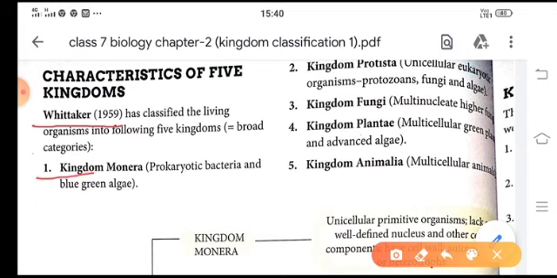Kingdom Monera, these are the prokaryotic bacteria, and they contain prokaryotic bacteria and blue-green algae. Kingdom Protista, which has unicellular eukaryotes. Kingdom Fungi, which has multinucleate higher fungi. Kingdom Plantae, that means all the plants come under Kingdom Plantae. And Kingdom Animalia, which has multicellular animals.